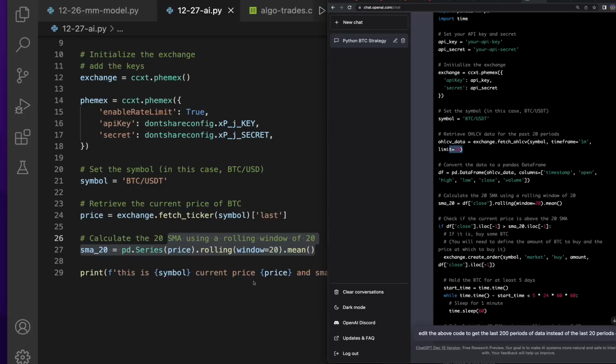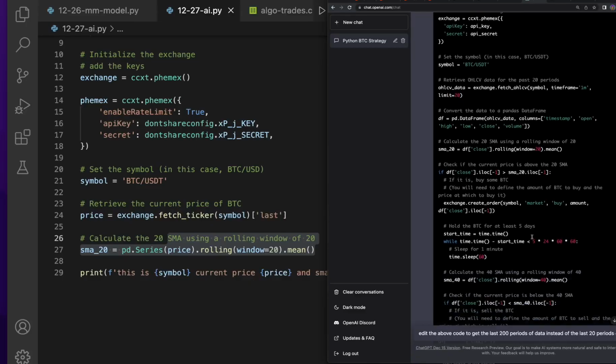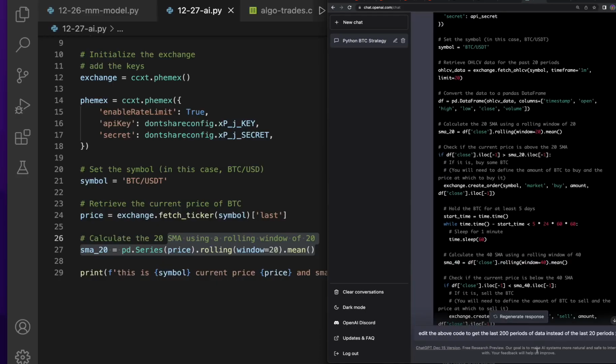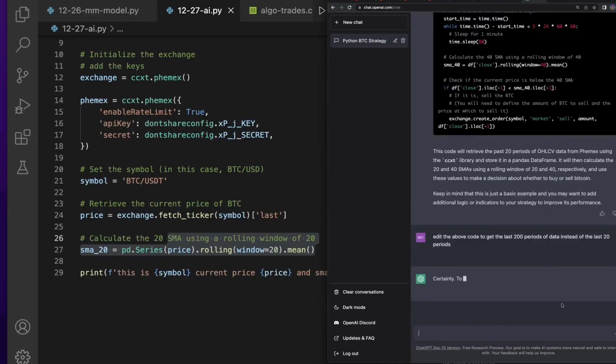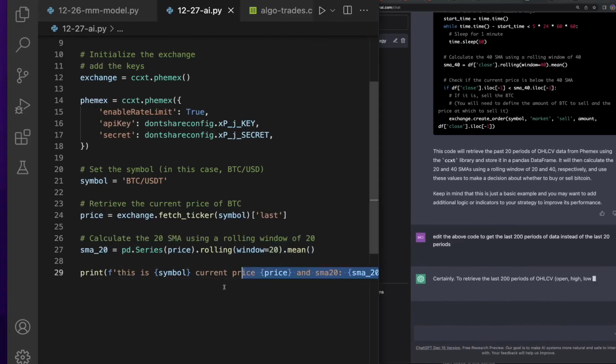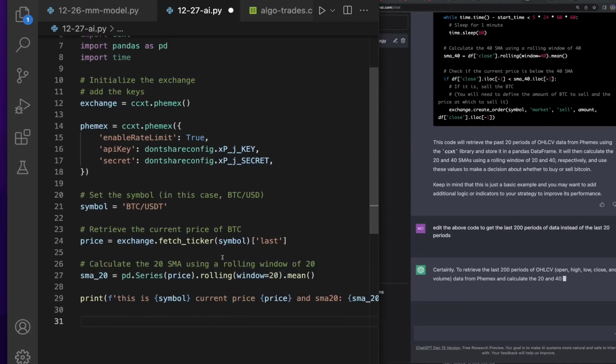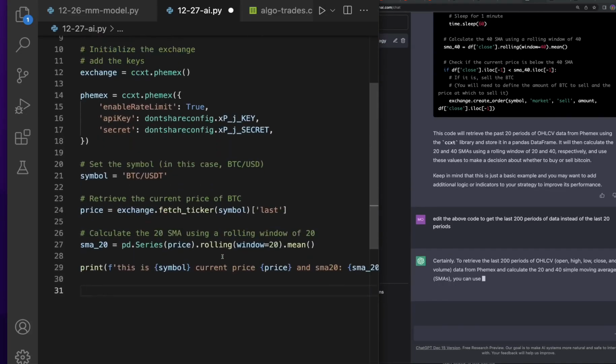Now, because that's like 200 lines of data as opposed to 20 lines of data, my 40 SMA is gonna work much better. Because right here, it won't get an SMA for the 40 because there's only 20 lines of data. So I'm just gonna have it run again, and they'll probably eventually cut me off because this is a lot of different code I'm running. But thus far my analysis is super helpful, probably for things that you don't understand.